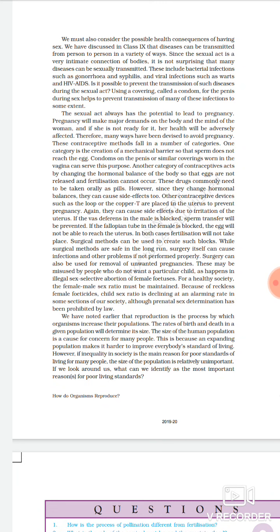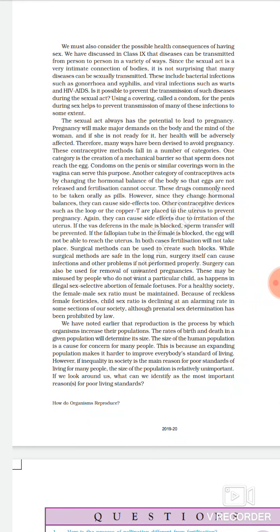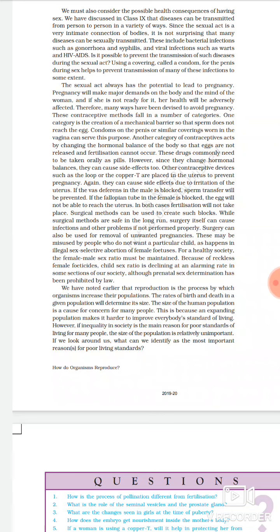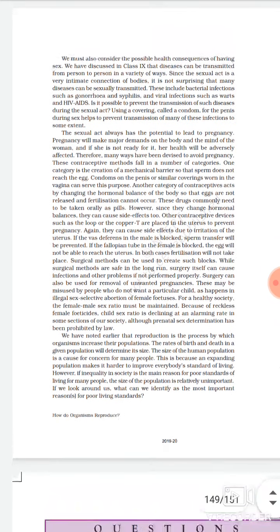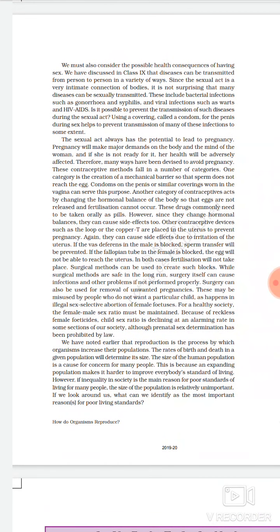Then surgical methods are there. In the surgical method, two very common methods are vasectomy and tubectomy, where a small cut is made, surgery is done by the doctor. In the case of male, the vas deferens, that is the sperm duct, is cut and stitched, or folded, so that there will be no passage of the sperm. That is called vasectomy, because the cut is made in the vas deferens. And in the case of female, it is called tubectomy, because the cut is made in the fallopian tube and it is closed, so that the ovum will not come out. Okay, students, so that is about the surgical method.